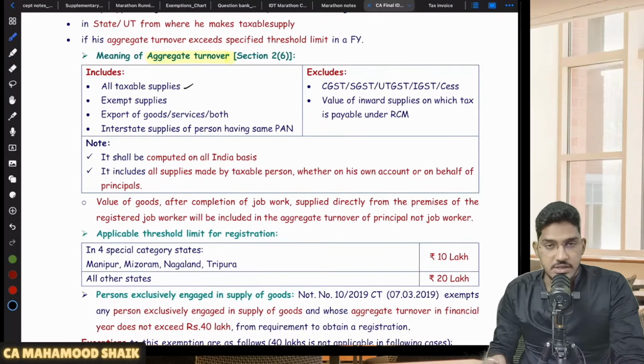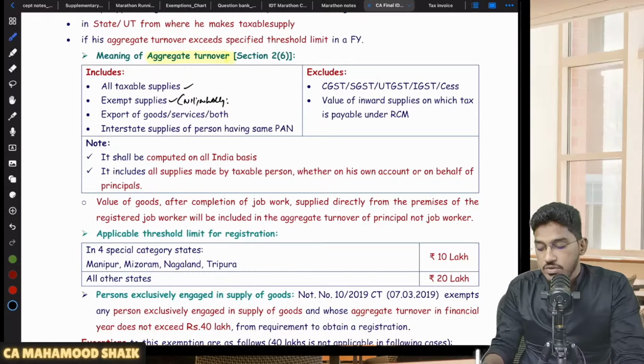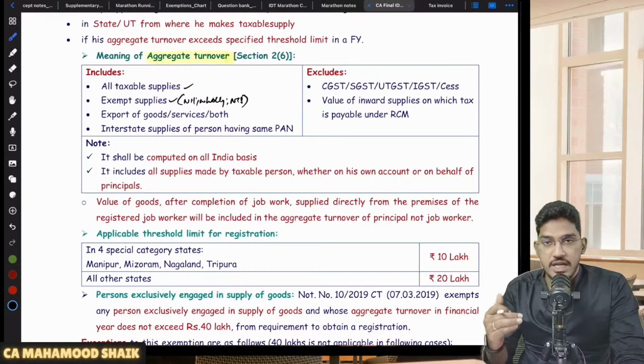It includes all taxable supplies. All kinds of taxable supplies will be included in the aggregate turnover. Even exempt supplies are included. Like in the previous session I have told, what is the meaning of exempt supply? It includes nil rated supply, wholly exempted supplies, and also non-taxable supply. So even exempt supplies you are required to include in your aggregate turnover.